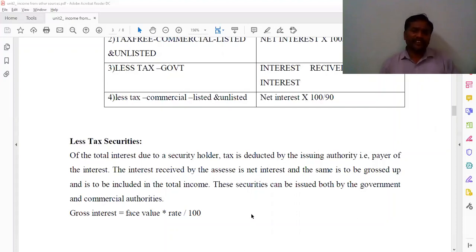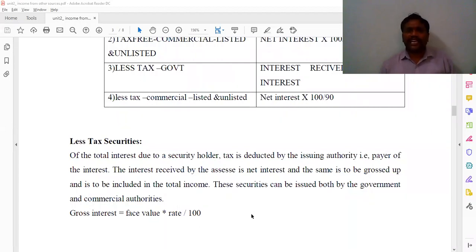Once again, listen here. If you're receiving securities exempted from tax, there is no calculation. Directly we write them under the working note, as these are securities exempted from tax. Tax-free government securities need one step, face value into rate by 100. Tax-free commercial, listed and unlisted, need two steps: face value into rate by 100, and NI into 100 by 90. You have to calculate the two steps.